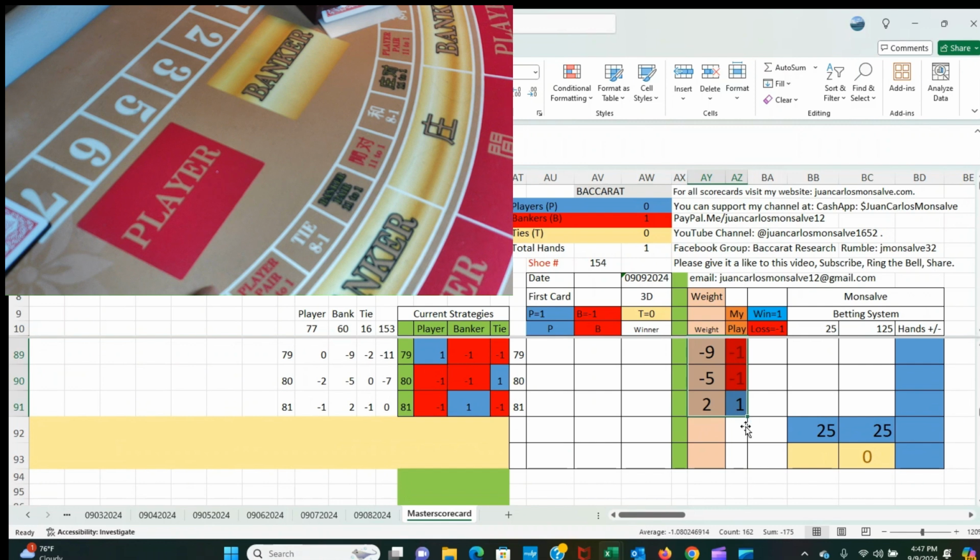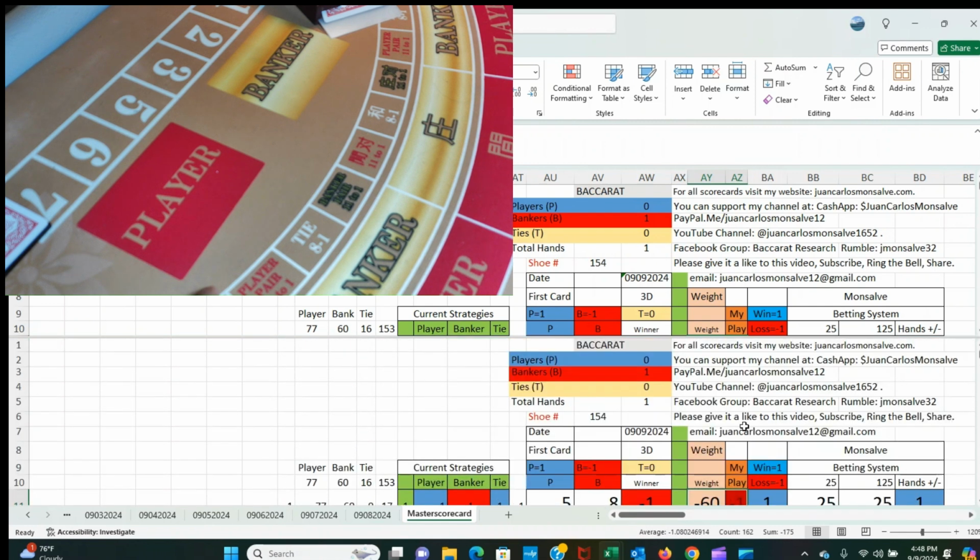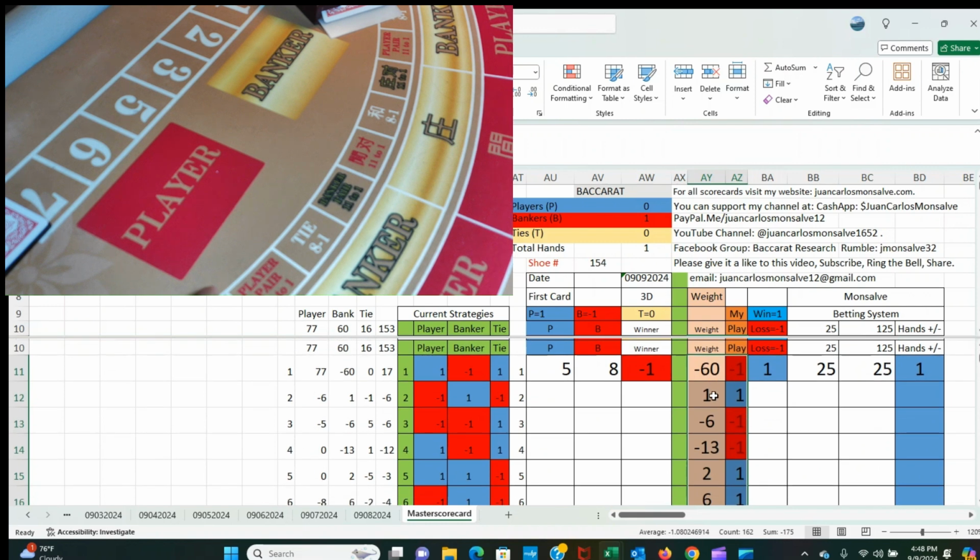It's the same formula, the same strategy that I applied yesterday, because yesterday also started with the banker. I think this is the third day in a row that I started with banker. Because I play player on the first hand, after I copy all the cells all the way down to 81, I just change it back to player.